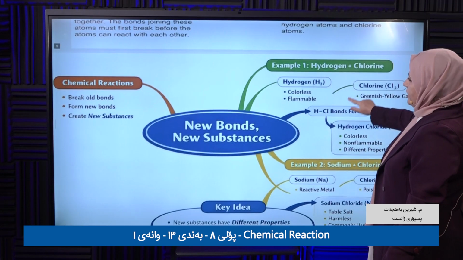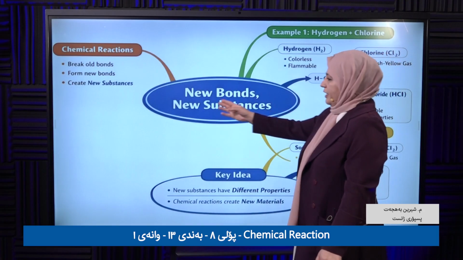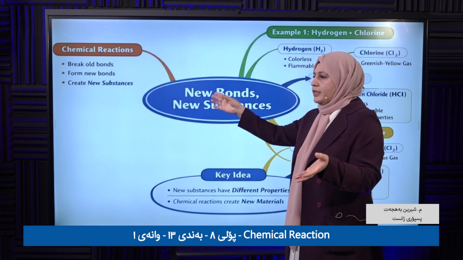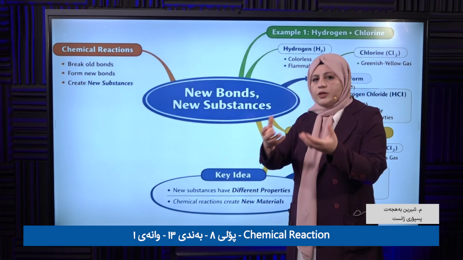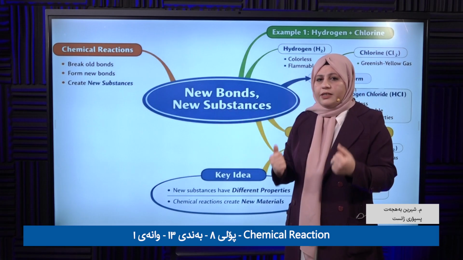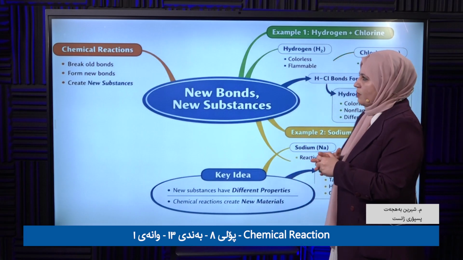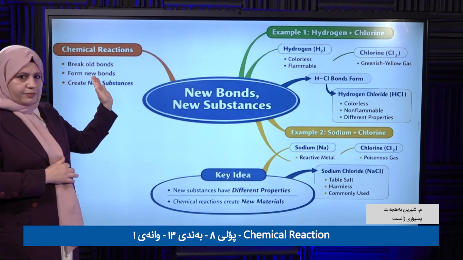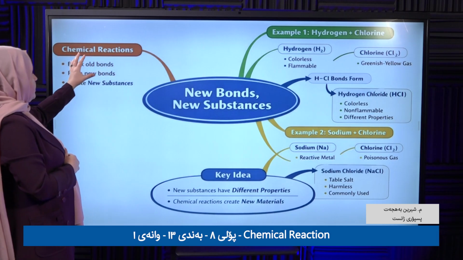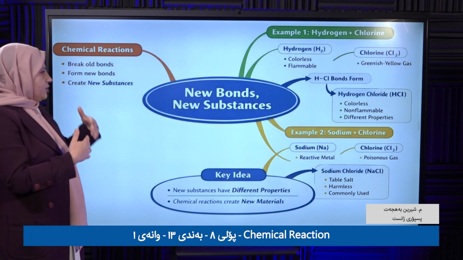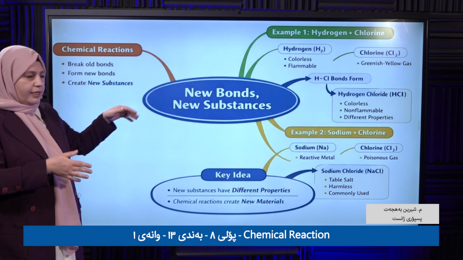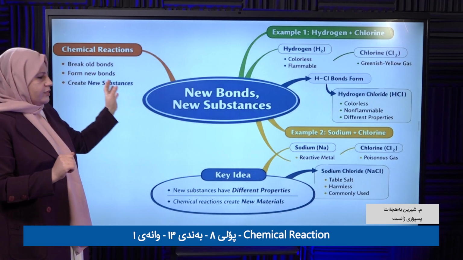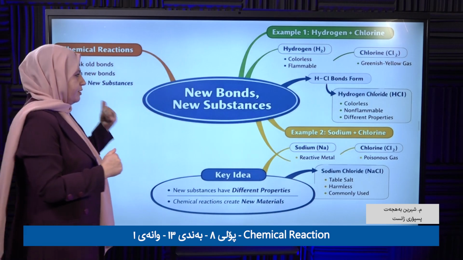Look here: new bonds and new substances. New bonds mean new substances. When do we get the new substance? During a chemical reaction. Clear? A chemical reaction breaks bonds, and when a chemical reaction takes place it forms new substances. The new substance is very different physically and chemically from the old substance.